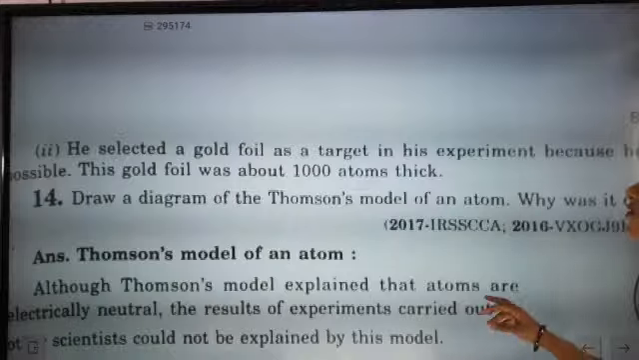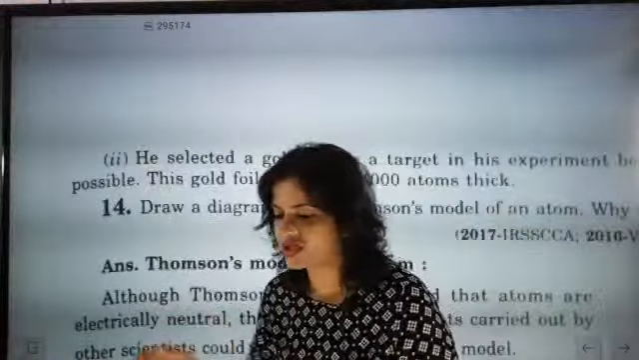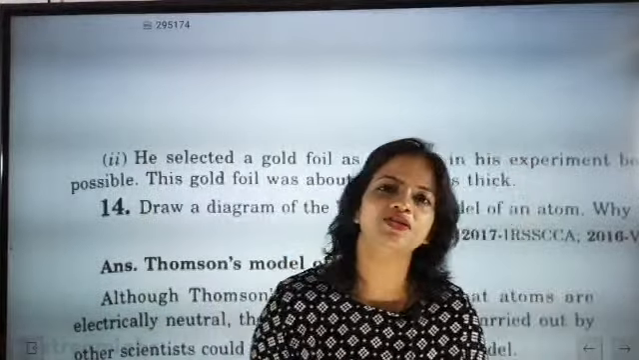Okay, so now the J.J. Thomson model of atom. Sometimes in exams they ask you to draw the structure of the J.J. Thomson model of atom.